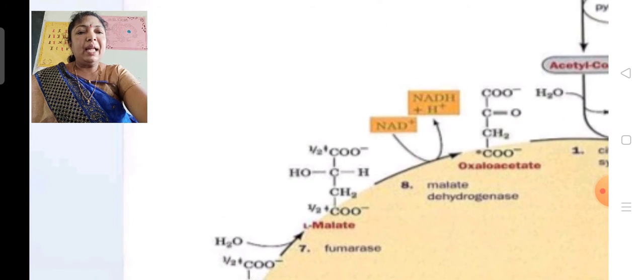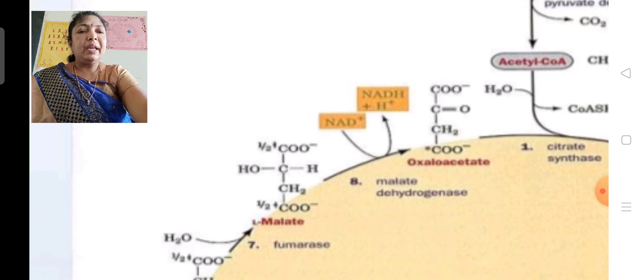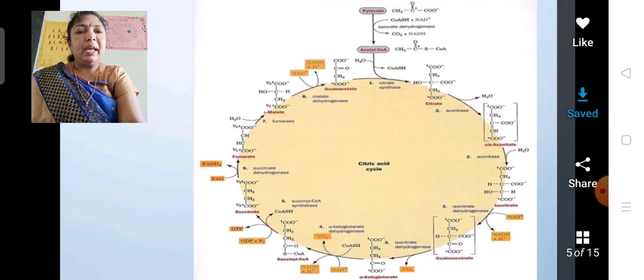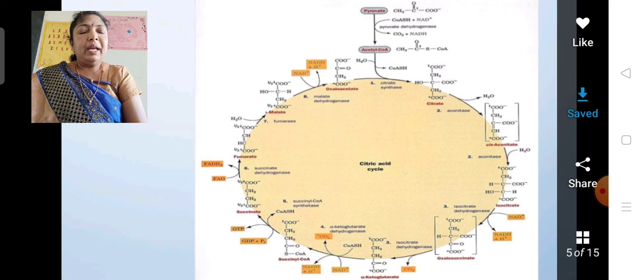Finally, the malic acid undergoes oxidation reaction in which hydrogen molecules are liberated. These are taken by the NAD and formed into NADH2 in the presence of malic dehydrogenase. Finally, it is formed into oxaloacetic acid. So, the cycle is repeated in a cyclic manner. Hence, this is known as Krebs cycle.